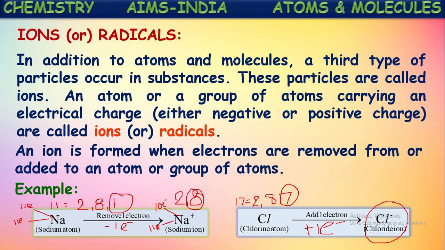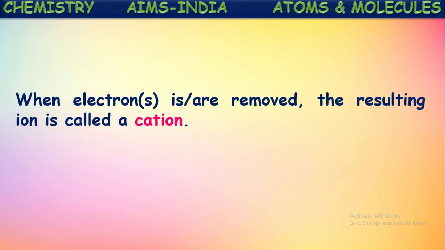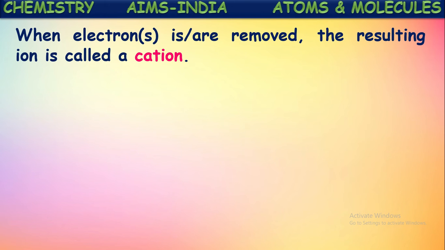So some ions are formed by losing electrons and some ions are formed by gaining electrons. Anyhow, these all are charged particles. These charged particles which are formed either by gaining or losing of electrons are called ions. Okay. When electrons are removed, the resulting ion is specially called a cation.